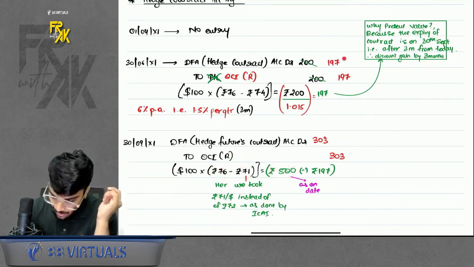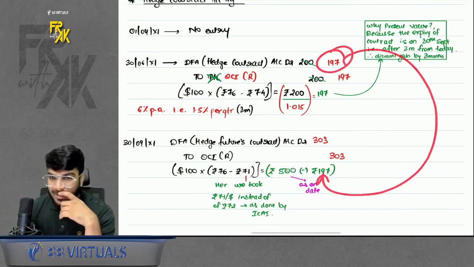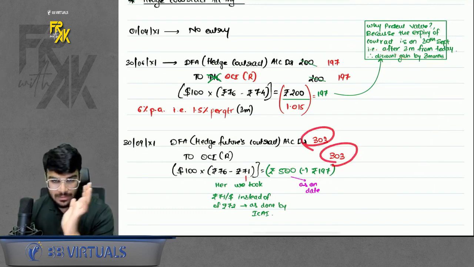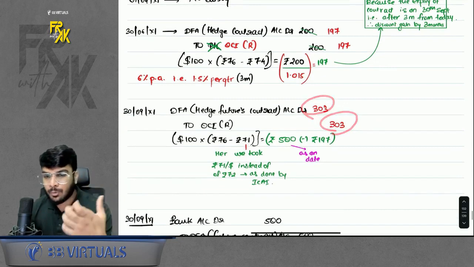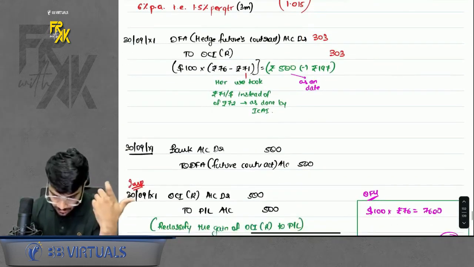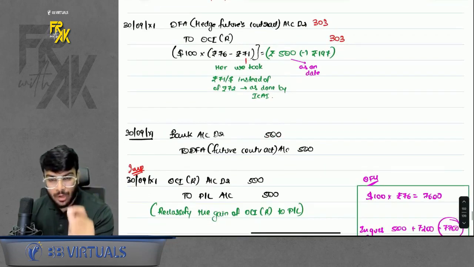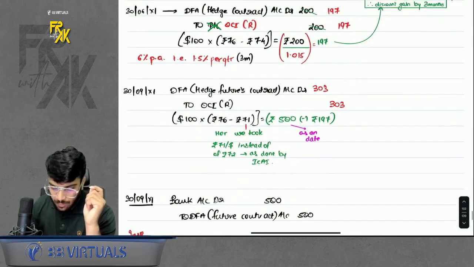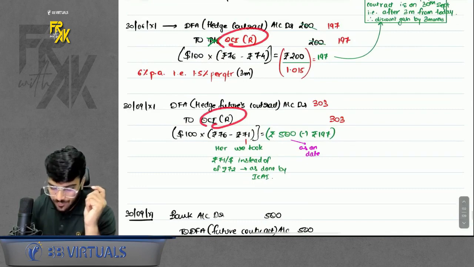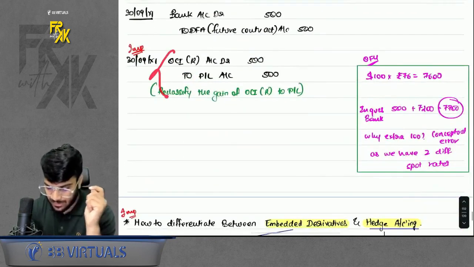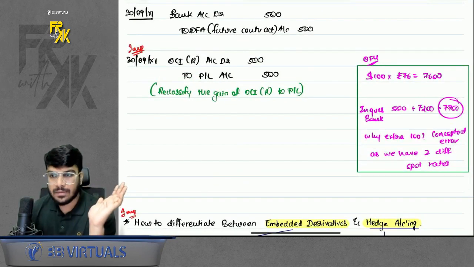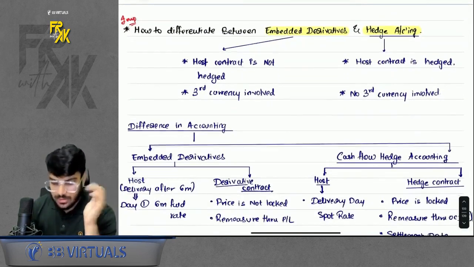But don't book the full 500. Out of 500, 197 asset is already booked. So you will only book the incremental gain. That's it. That means this hedging proved to be successful for you. So receive the excess money from the hedge, and also do one thing when the contract expires: whatever you booked in OCIR, don't forget to reclassify it to profit and loss at the end. That's it. Clear with this? Yes. Chalo, so this was hedge accounting.